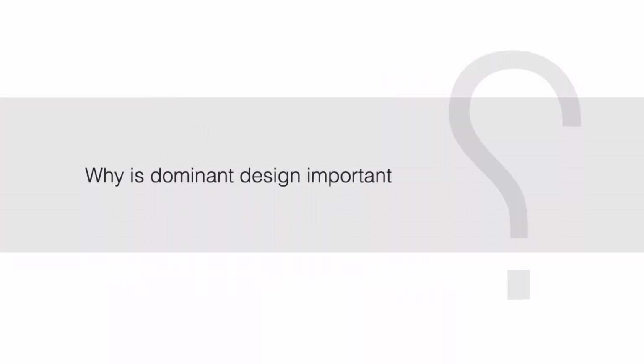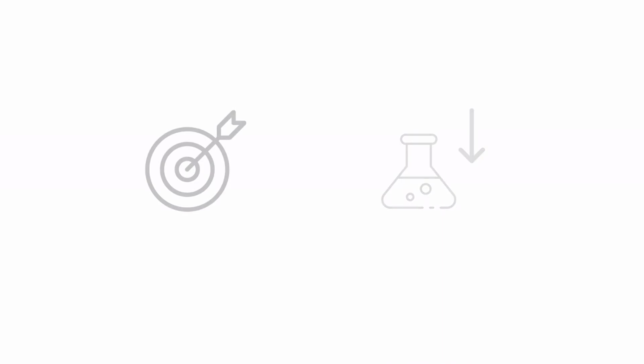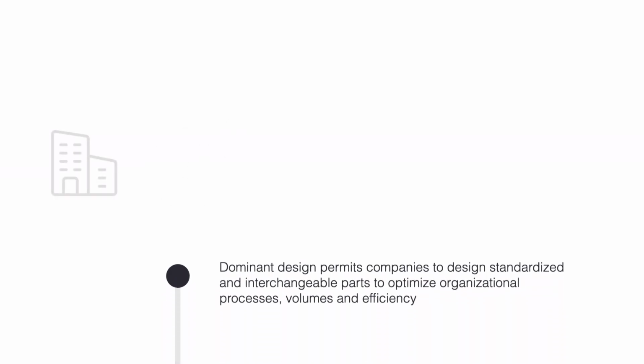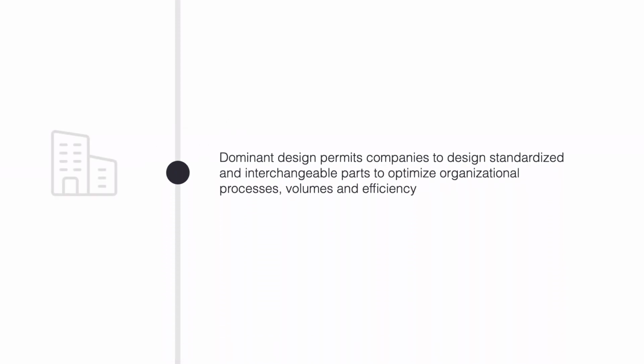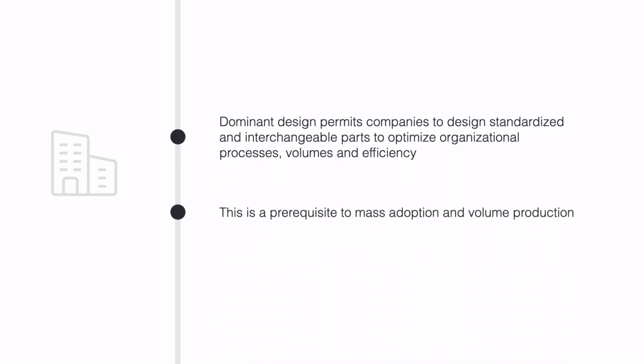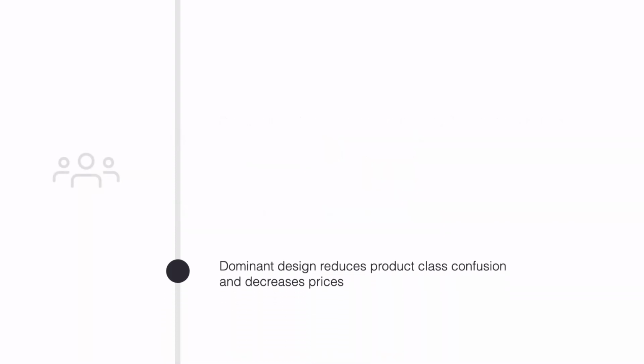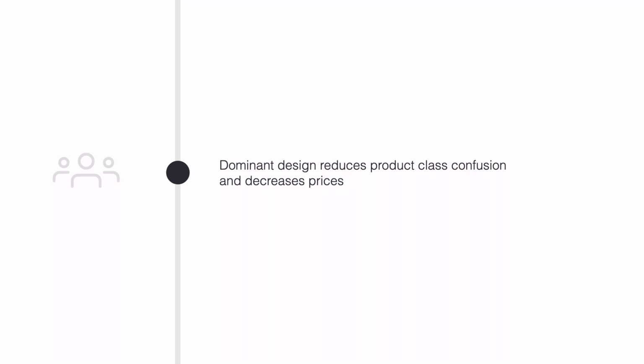So why is dominant design important? Well, it reduces experimentation and establishes clear performance targets. From a producer's point of view, it permits companies to design standardized and interchangeable parts to optimize organizational processes, volumes, and efficiency. This is a prerequisite to mass adoption and volume production. Finally, from a customer's point of view, it reduces product class confusion and decreases prices.